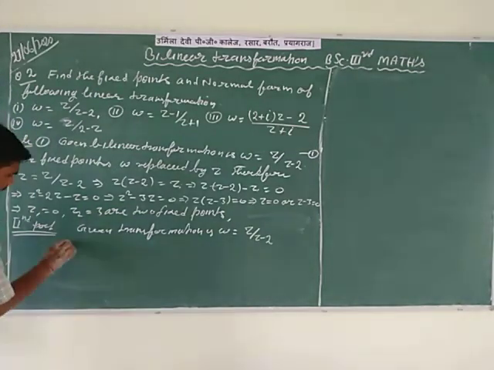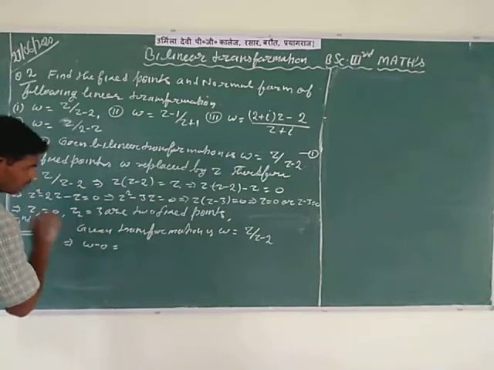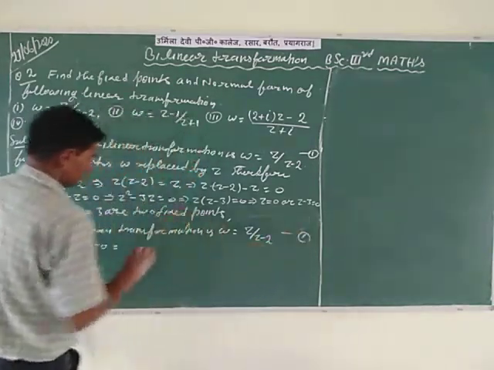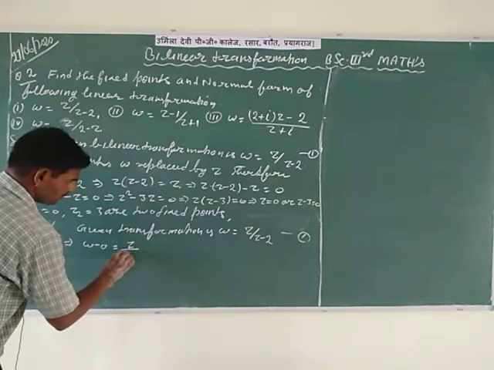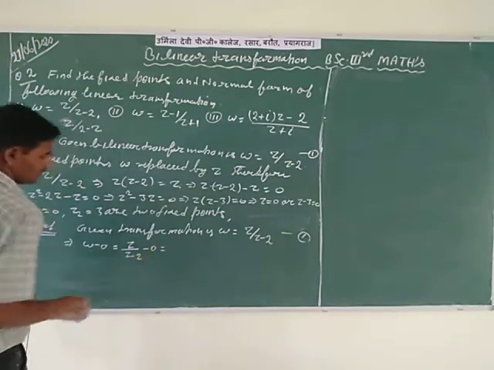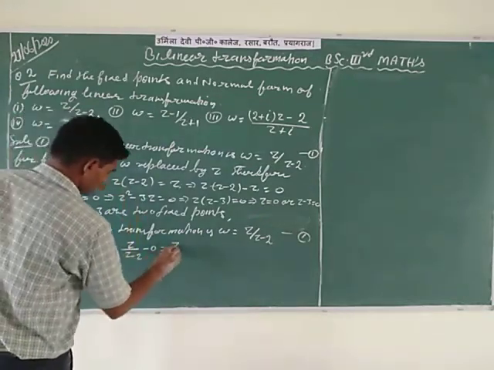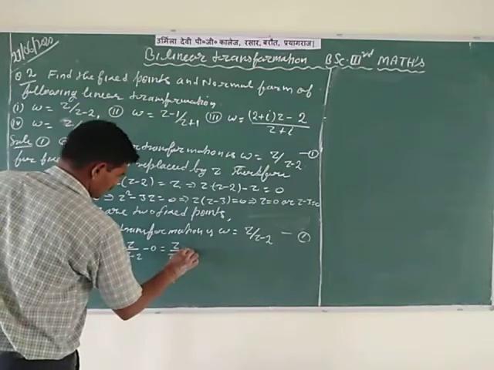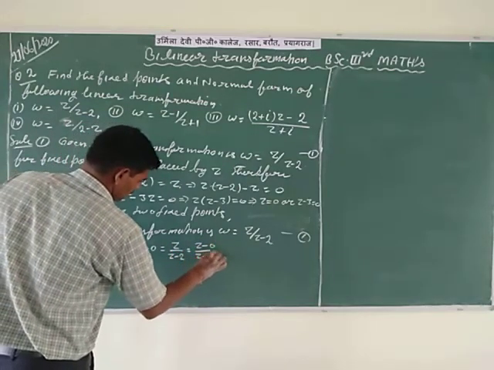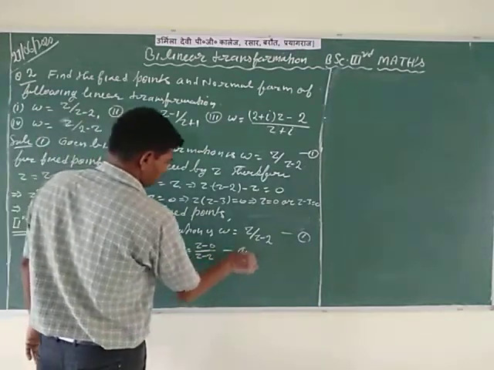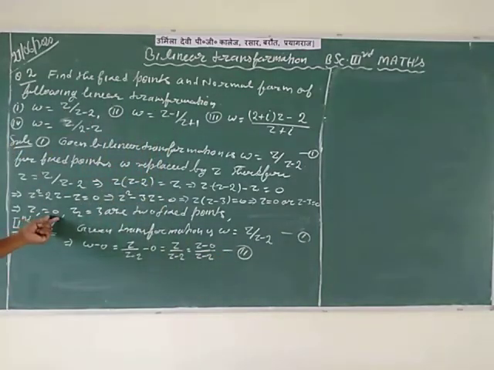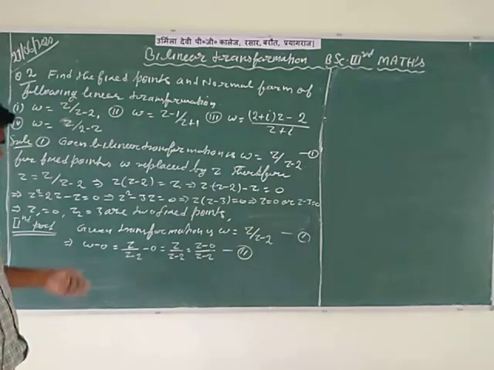So it implies that w minus 0 is equal to, here represented by first, putting the value of w, z divided by z minus 2 minus 0, taking the LCM, is equal to z by z minus 2, which is written as z minus 0 divided by z minus 2. This is the second equation. So z1 is equal to 0, we calculated w minus 0.